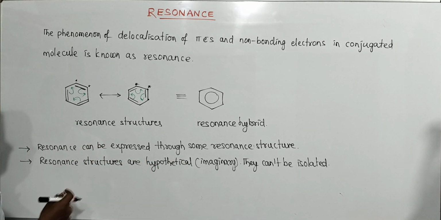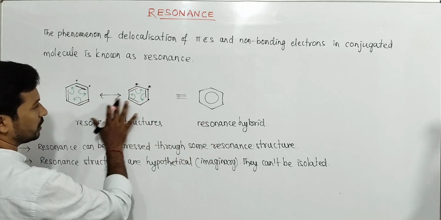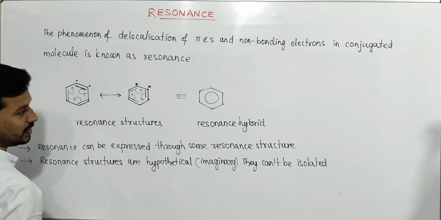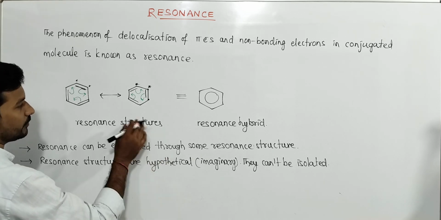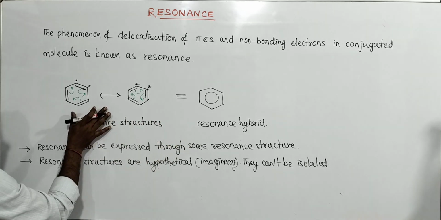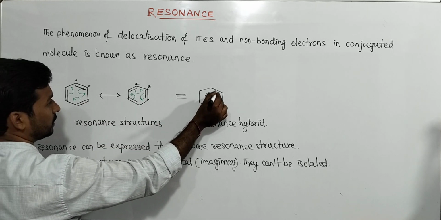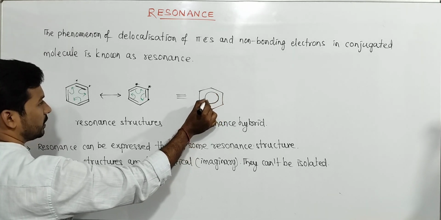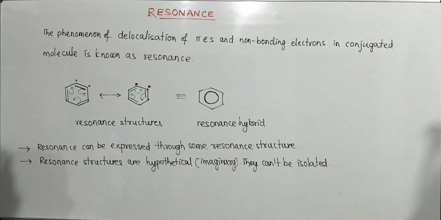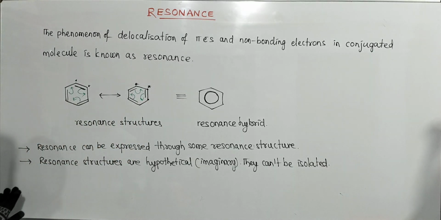They cannot be isolated. Resonance can be expressed through some resonance forms, but these forms do not have real existence. So this is the resonance hybrid. The resonance hybrid shows how delocalization takes place: 3 double bonds are delocalized between 6 carbon atoms continuously.